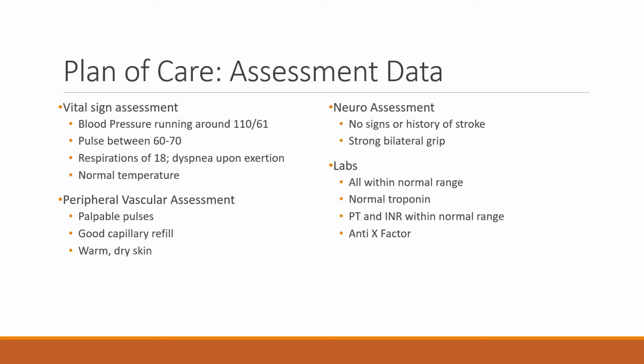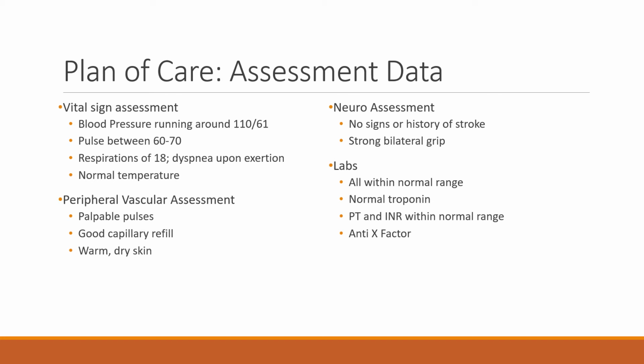Shifting back to just my own patient and her time with atrial fibrillation. When she was up on our unit, her blood pressures were running a little bit soft, around 110/61. This is expected as she was on a diltiazem drip, which would keep her blood pressure a little bit lower. Her pulse ran between 60 and 70. She had normal respirations, but became a little bit fatigued when she was up walking around. She had great blood flow and palpable pulses. She was warm, dry, nothing showing a clot.